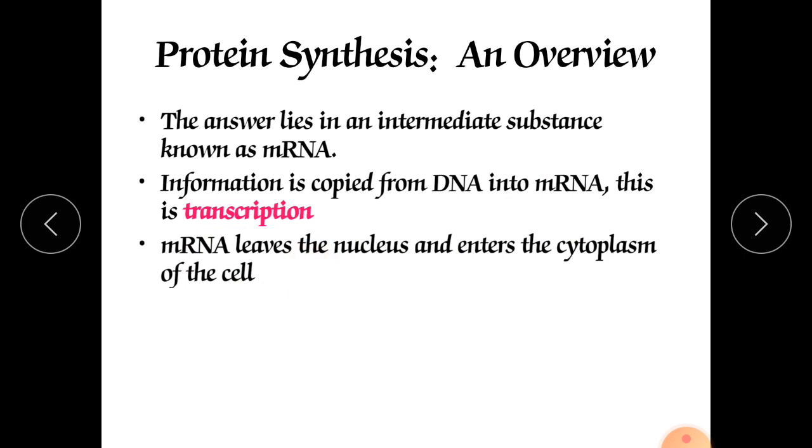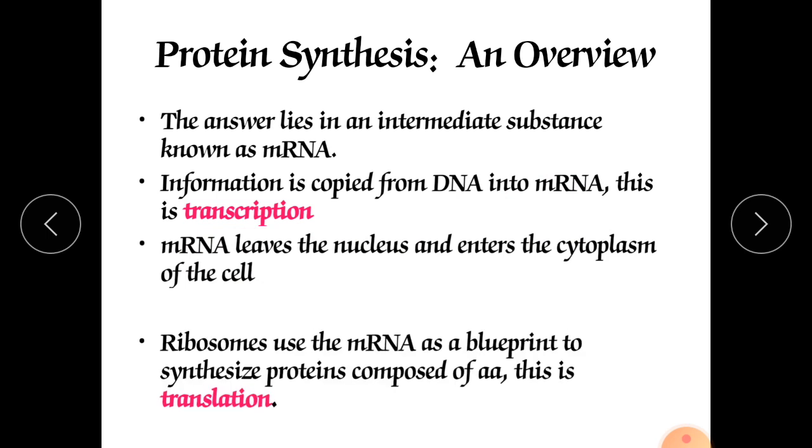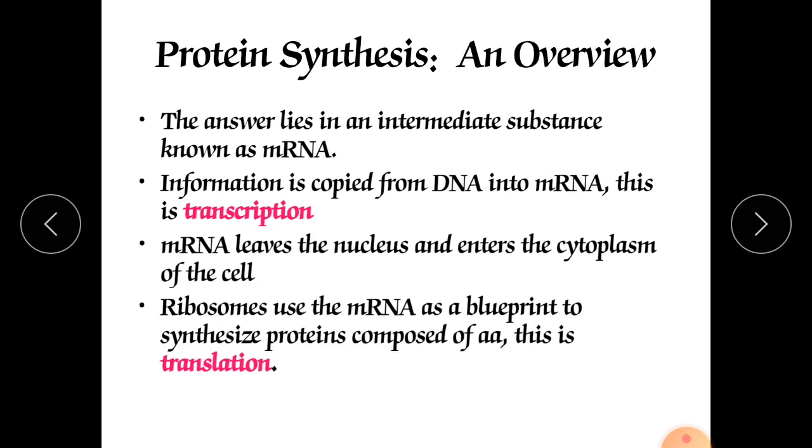The mRNA leaves the nucleus. It comes out of the nucleus, enters the cytoplasm of the cell, and goes towards the ribosome for protein synthesis. Ribosomes use the mRNA as a blueprint. We already know what a blueprint is: a plan on which we construct a huge building. It is just like that. It is the blueprint from which we prepare a complete protein, composed of amino acids.